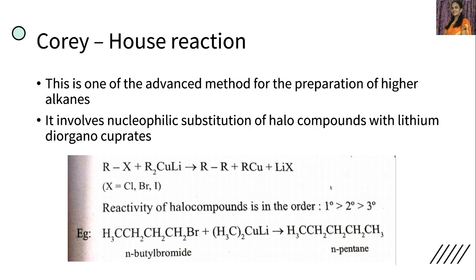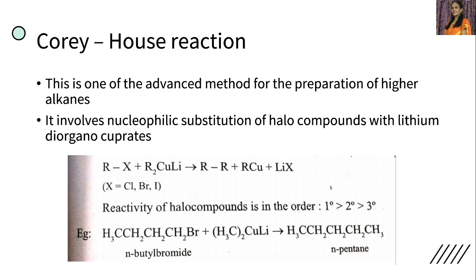Okay, now let us consider the example here. RX is alkyl halide, where X is chlorine, bromine, iodine, and this is treated with lithium dialkyl cuprate.